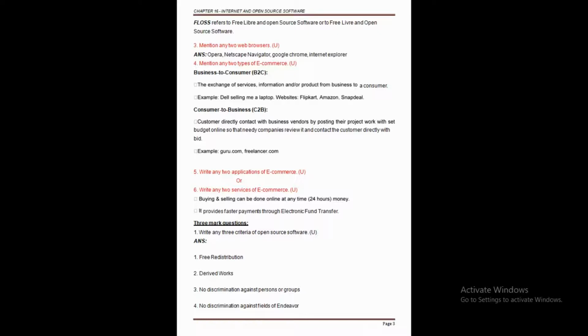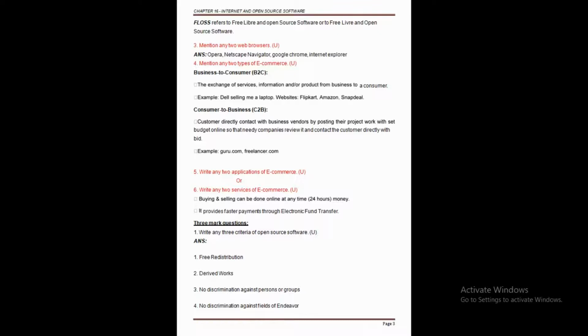And after completing OSS and FLOSS, the next question is to mention any two web browsers. The next important question. So we already know that in case you want to access any information through the World Wide Web or on the net, first of all, we need to select the web browser. Some web browser examples are Opera, Netscape Navigator, Google Chrome, and Internet Explorer. But here the most important web browsers are Internet Explorer and Netscape Navigator. So clear this point here. All are examples of web browsers.